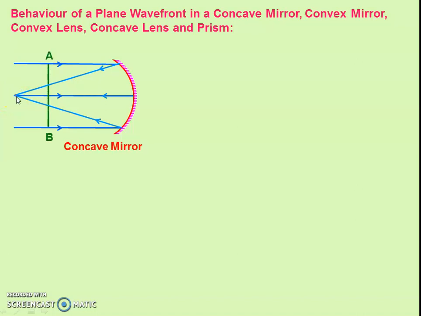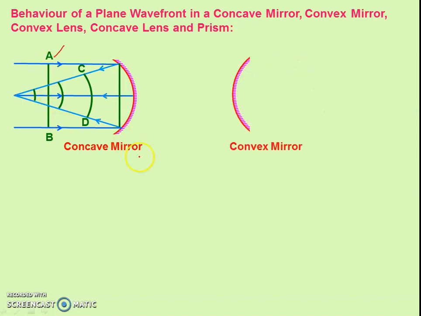Now see, this is the plane wavefront when rays are incident at the mirror, since the rays are parallel to each other. But after reflection, the wavefront becomes spherical, since these rays are converging rays. So it will be a part of a spherical wavefront. But in case of incident rays, this is the plane wavefront.